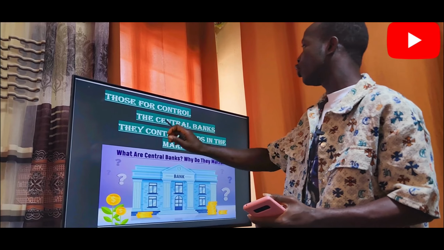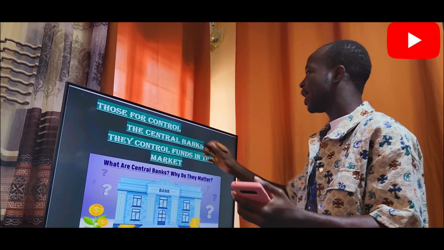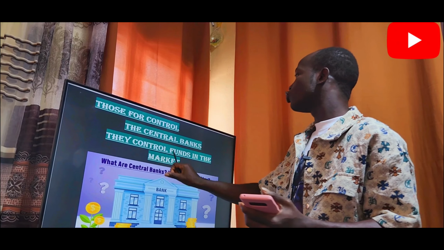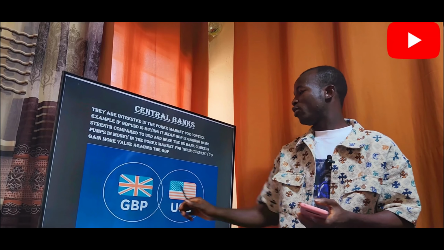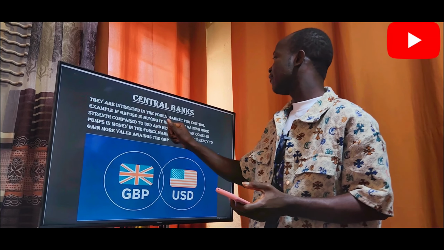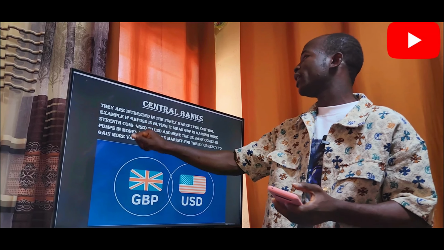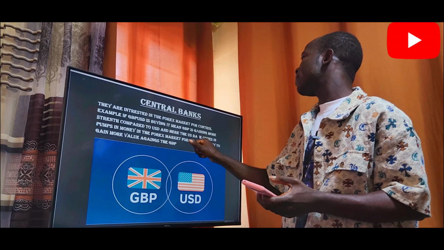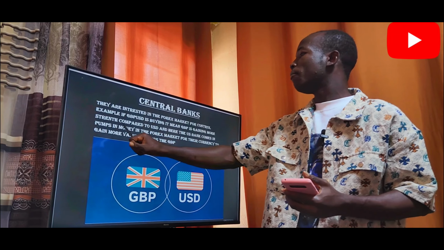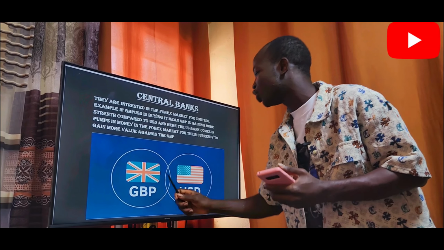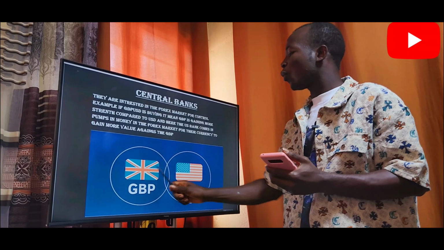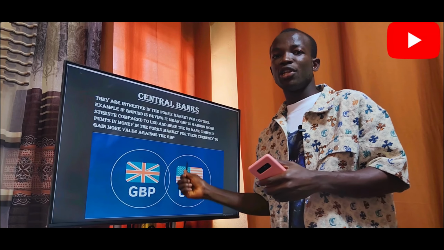Okay, for those who control the market, like the central banks, they control funds in the market. For example, we have GBP/USD. They are interested in the forex market for control. Example, if GBP is buying, it means GBP is gaining more strength compared to USD. That is, the Great British Pound is stronger than the US dollar.